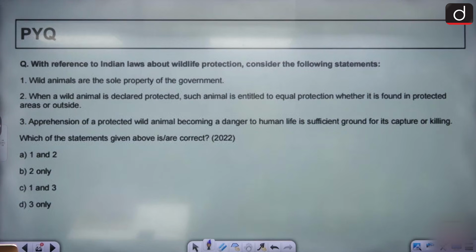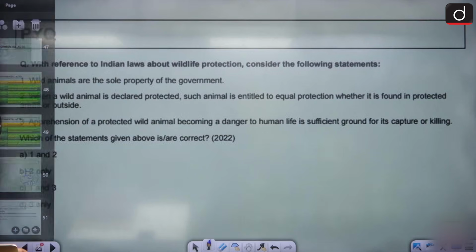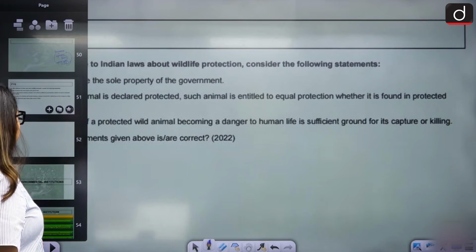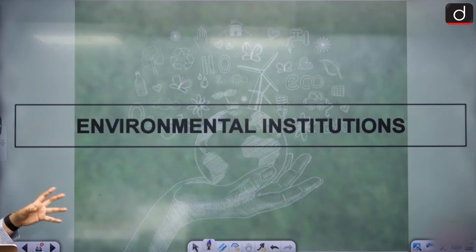Third, apprehension of a protected wild animal becoming a danger to human life is sufficient ground for its capture and killing. Take a guess. Try to find the answer. This is your question. Just find the answer for this. I am not telling you the answer.